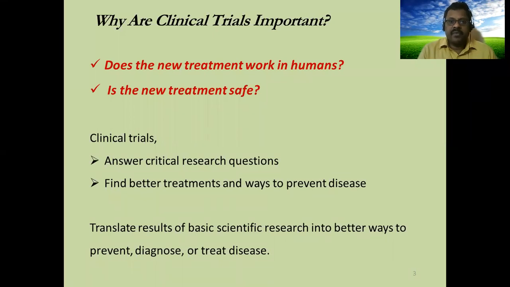Why clinical trials are important: because for a new treatment, we need to know whether it is applicable in human subjects and whether it is safe. To answer these two important questions, we need to experiment on human subjects in various phases. Clinical trials answer critical research questions and also find better treatments and ways to prevent diseases. So it should be approved. If any other procedures are available, then we can go for a harmless treatment procedure. Otherwise, we have to apply a minimum risk, and we should experiment on human subjects.